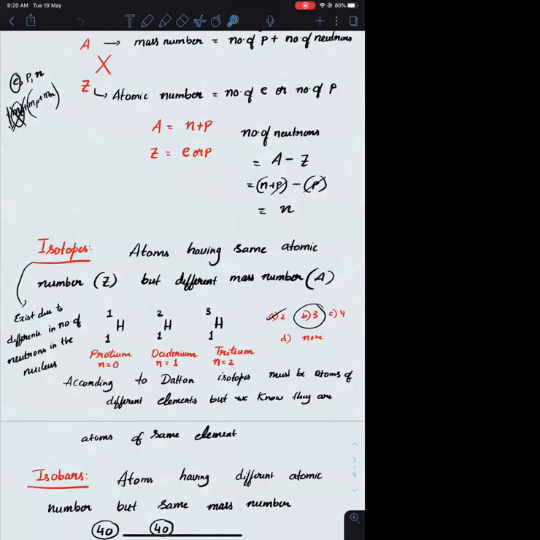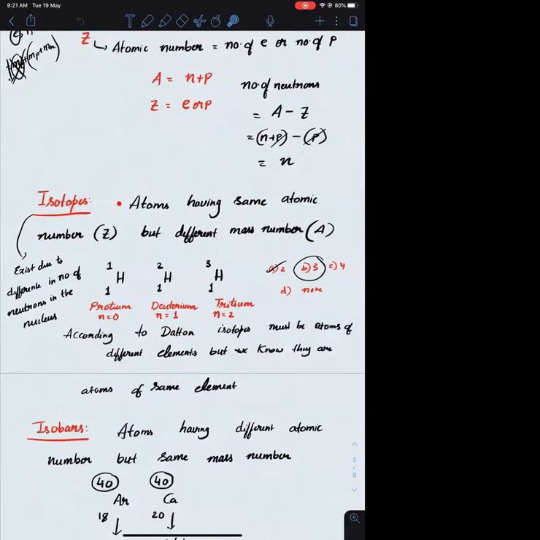So when Dalton finds the masses of these atoms, if the masses come out different, he will definitely conclude that they should be atoms of different elements or should have different properties. But we know that all of these atoms are of the same element, which is hydrogen, and they have most of their properties in common. So the discovery of isotopes led to the failure of Dalton's theory.